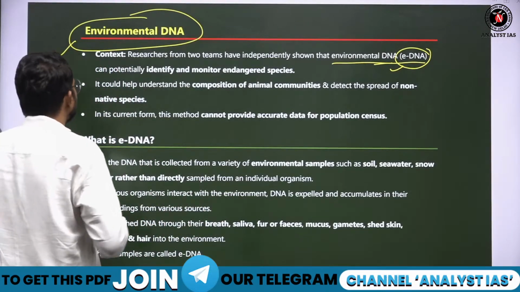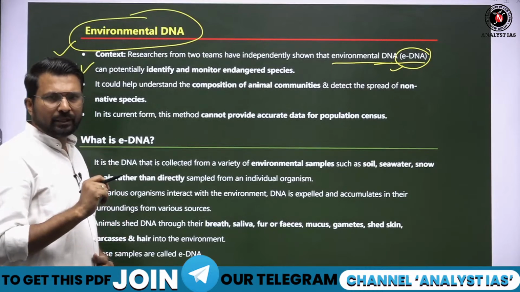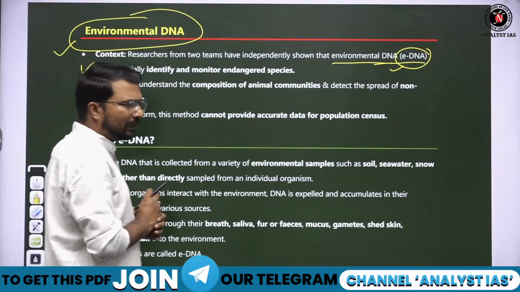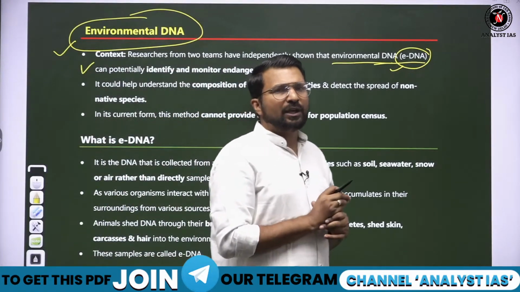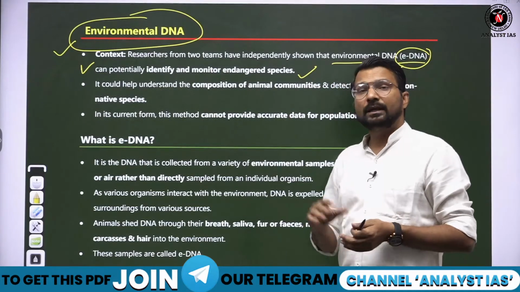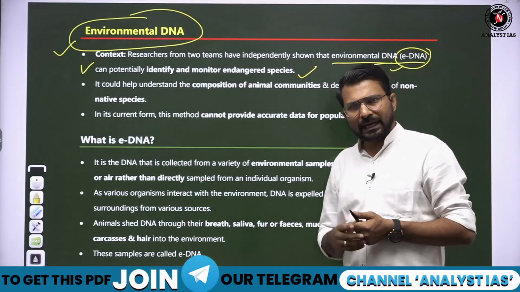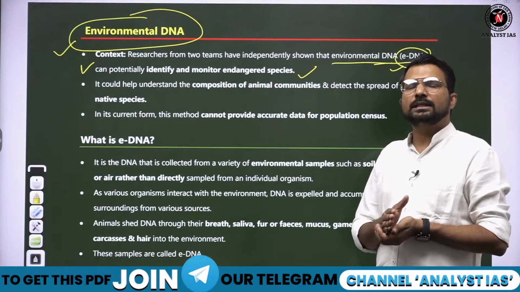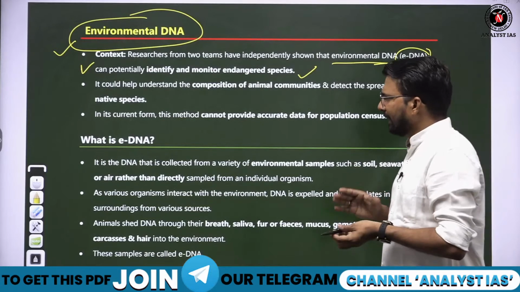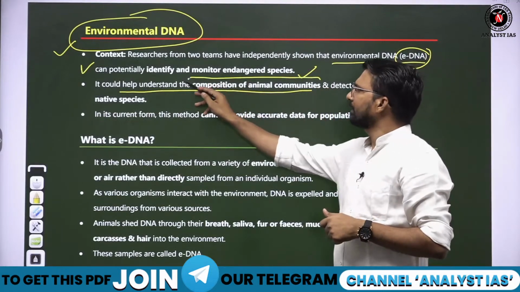So these scientists or researchers will try to find out those DNA which are available in the environment and identify which animal or which flora or fauna basically lived here. So through this method they will try to find out which species is still found in this ecosystem right now and which have already become extinct. Fine. So it could help understand the composition of the animal community.